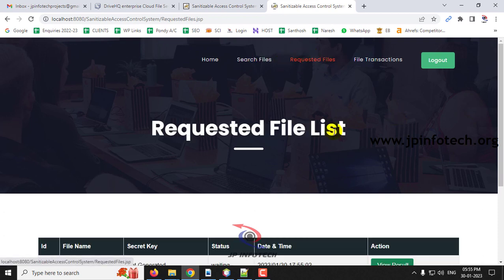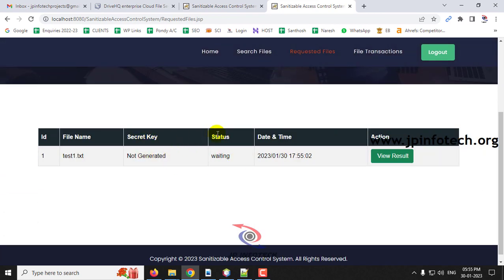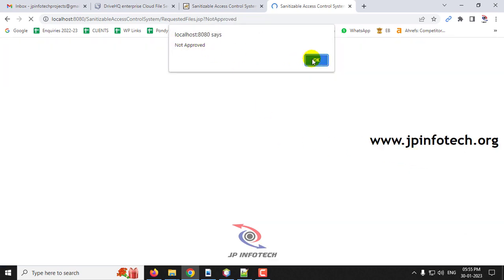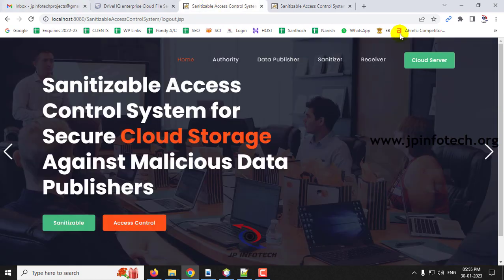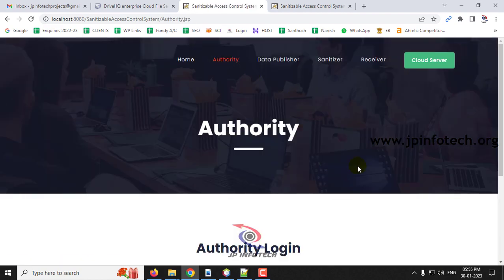So now if you go to the requested file, you can see the status of it. It is waiting, and so you can see the secret key is not generated. You can see the status of it, and you can see the view result also. So you can see it is not approved, so you cannot view the data of it. So first thing is you need to go to the authority part. So authority is the one who gives the private key for this receiver.